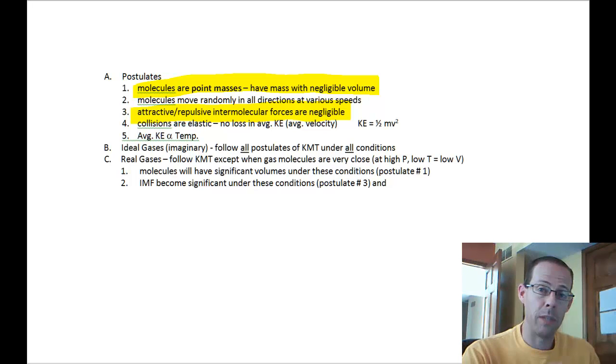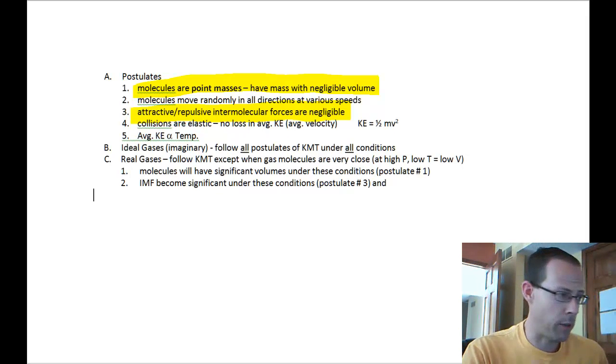There can be intermolecular forces between gases, which is why we can actually condense gases into liquids and then freeze liquids into solids, because of attractive forces. But the postulate says these are negligible. And again, that's mostly true, but it's actually false.